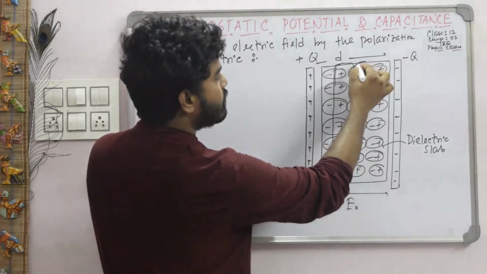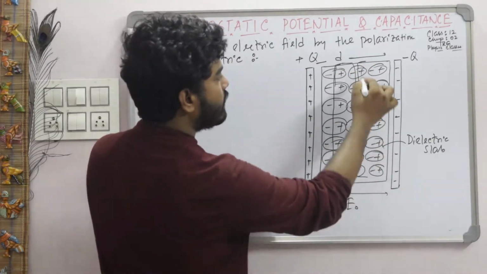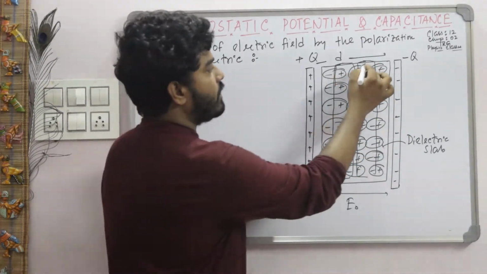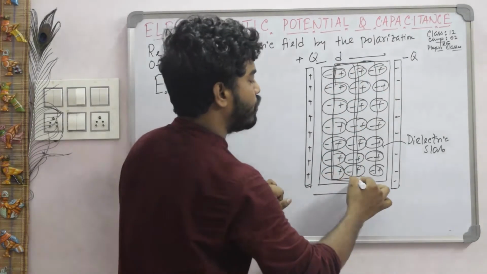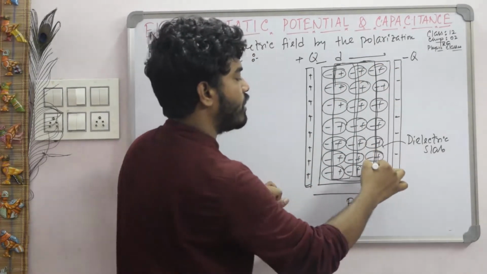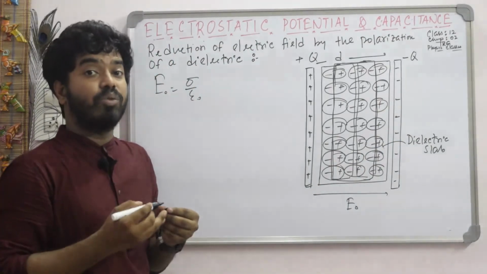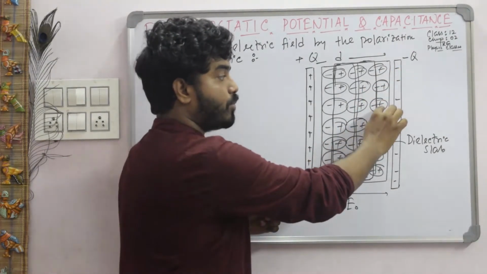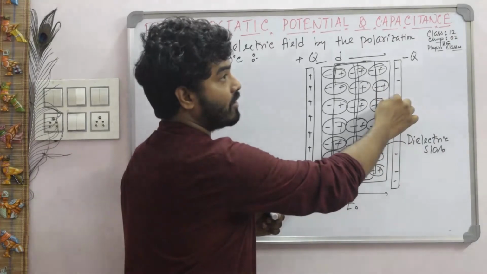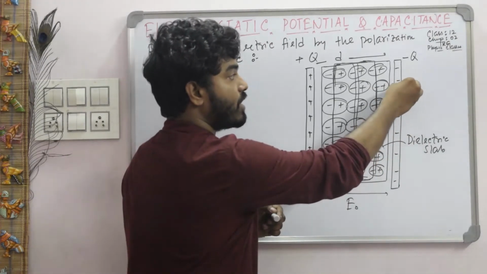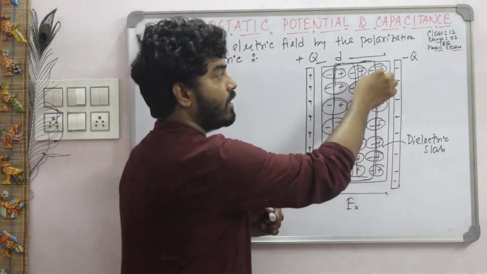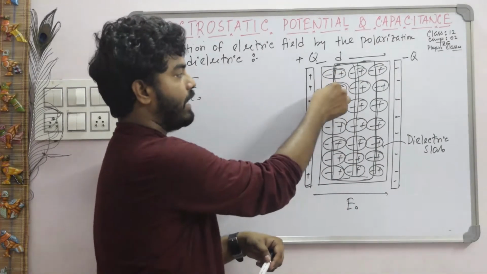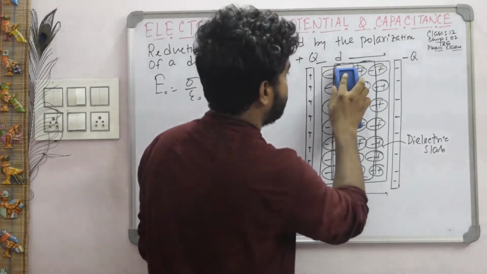Similarly, the positive charge of the second line exactly cancels the negative charge of the third line. So in this region there is no charge density, there is no charge. But at the right side of this dielectric slab there is a positive charge, which does not cancel with a negative charge. This charge distribution is different. So at the right side there is a positive charge and at the left side of this dielectric slab there is a negative charge.